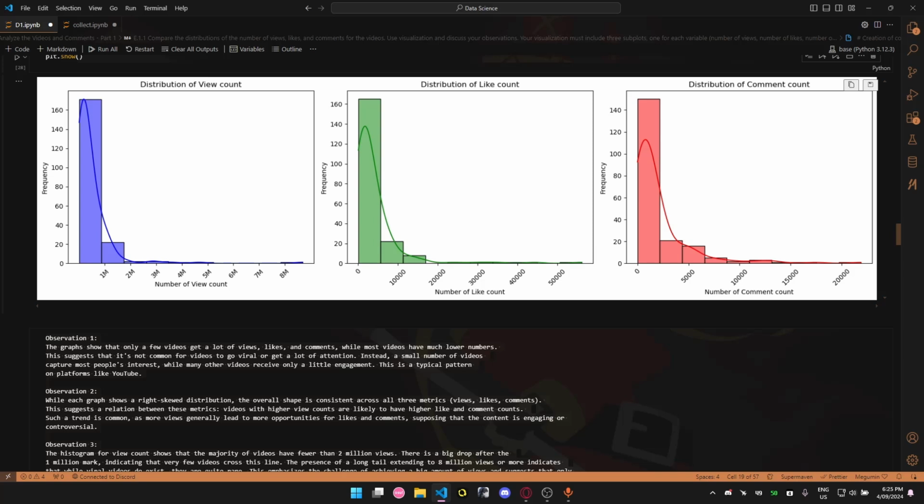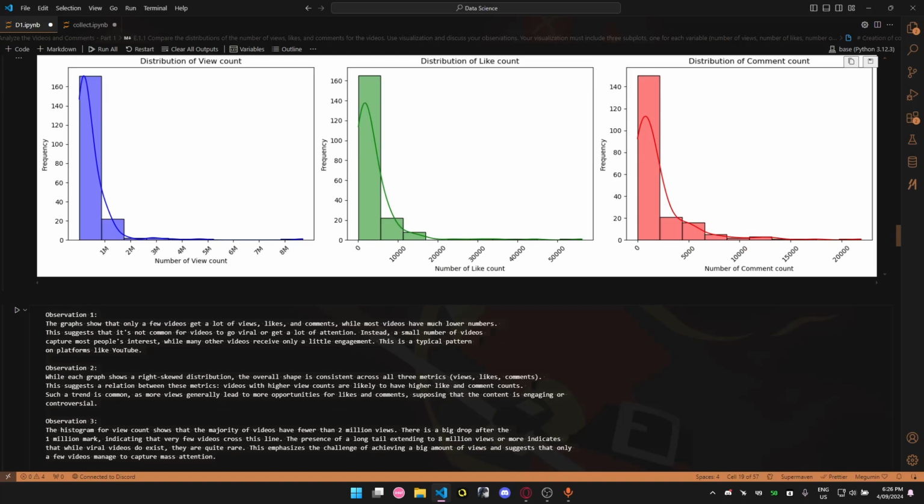My first observation is that the histograms reveal that only a small number of videos receive a high volume of views, likes, and comments, while most videos have much lower engagement. So this basically indicates that viral videos are rare. The most normal situation is that only a few videos capture significant audience attention, while the majority attract only minimal engagement. This pattern is common on platforms like YouTube or other video platforms.